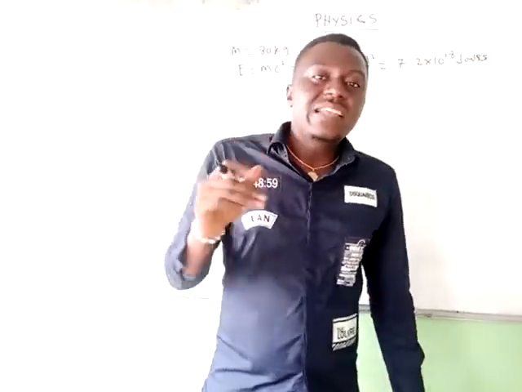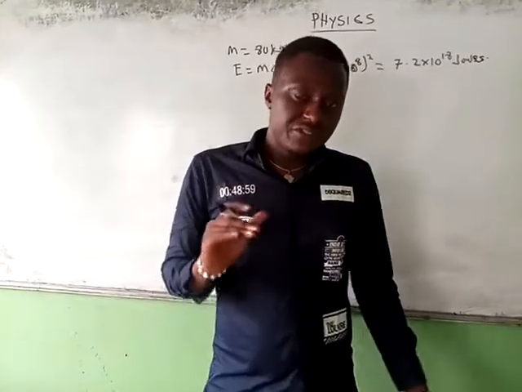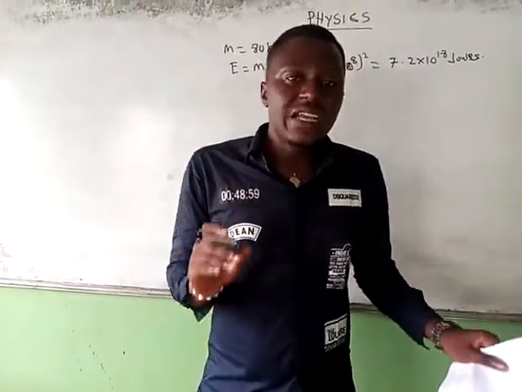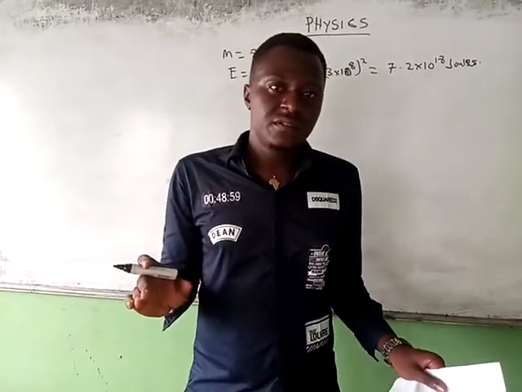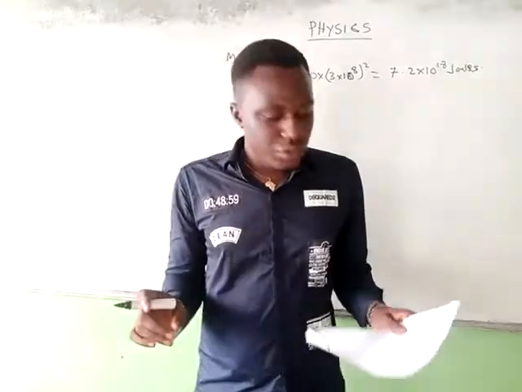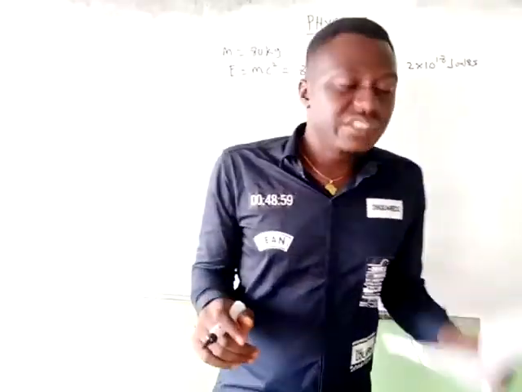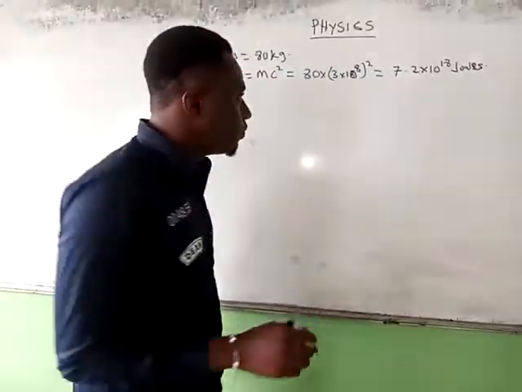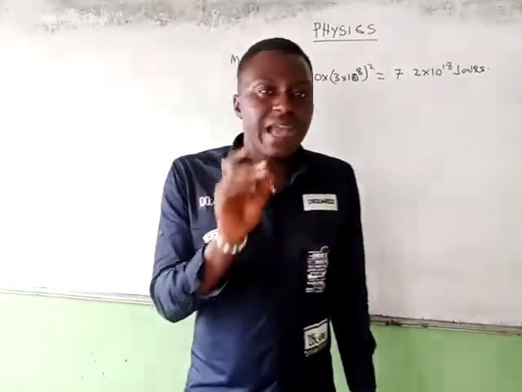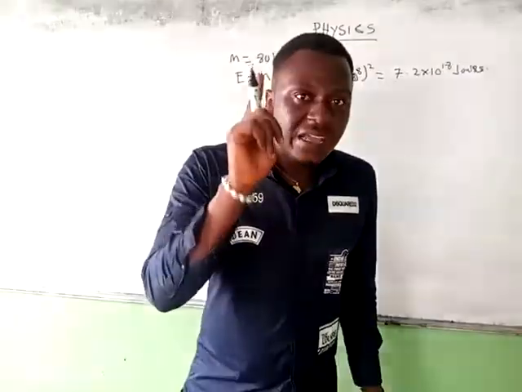An average person at rest, not doing anything, uses 2000 kilocalories per day. If you convert that 2000 kilocalories to joule, it will give you 8368 kilojoule.